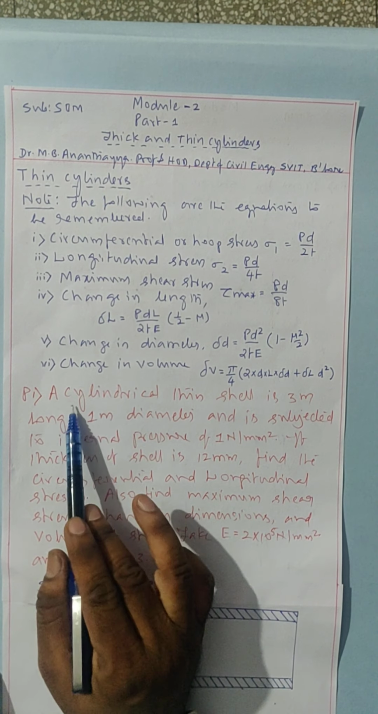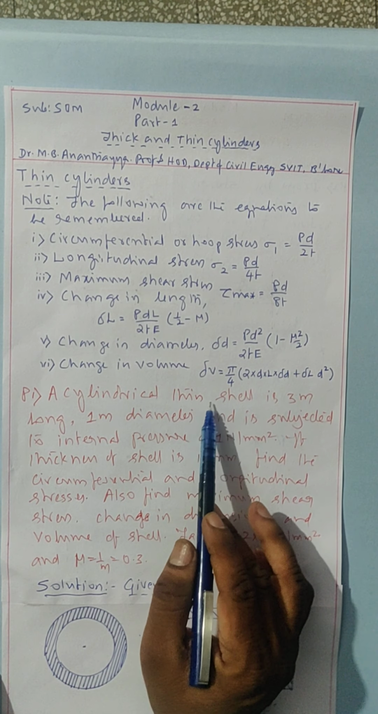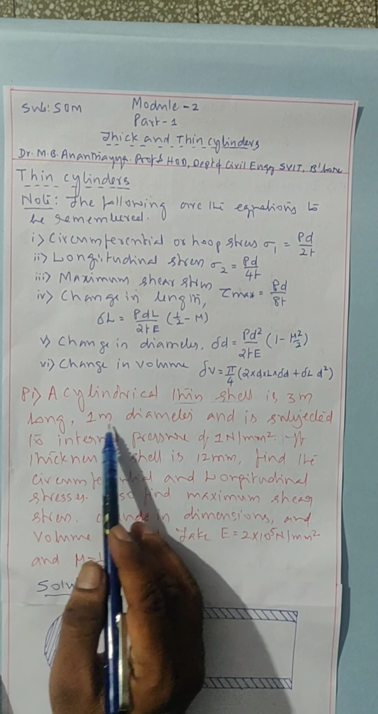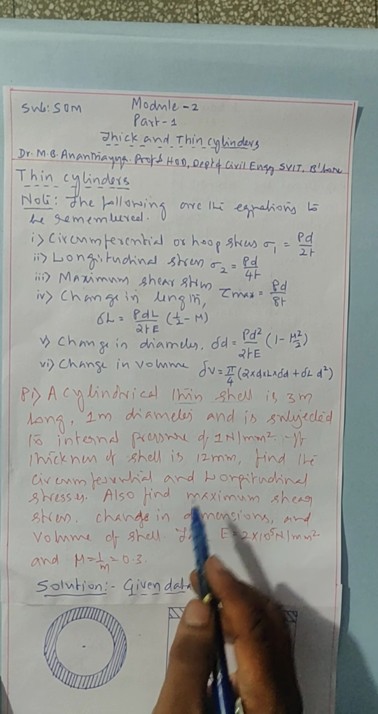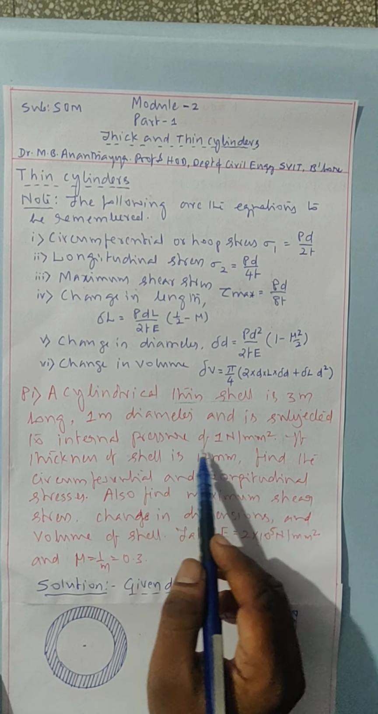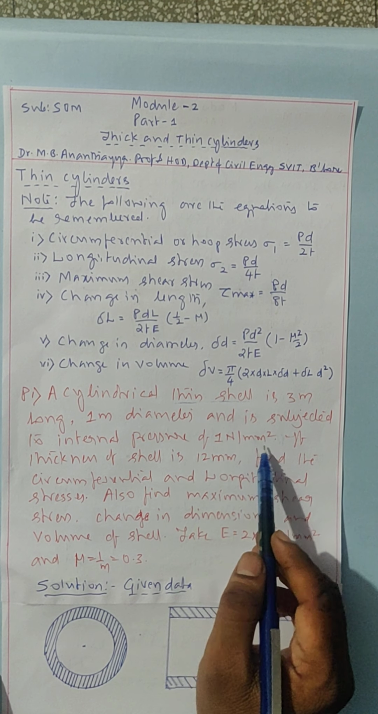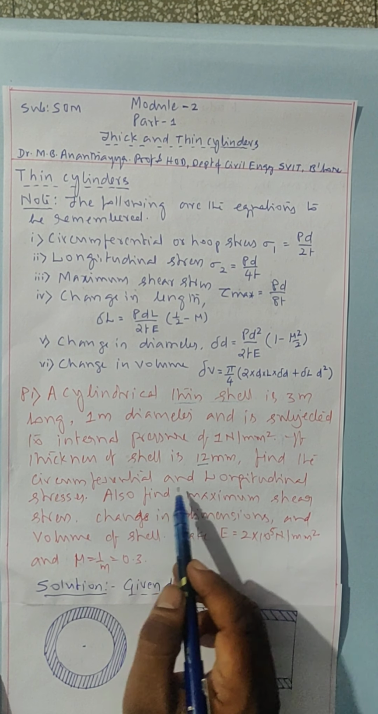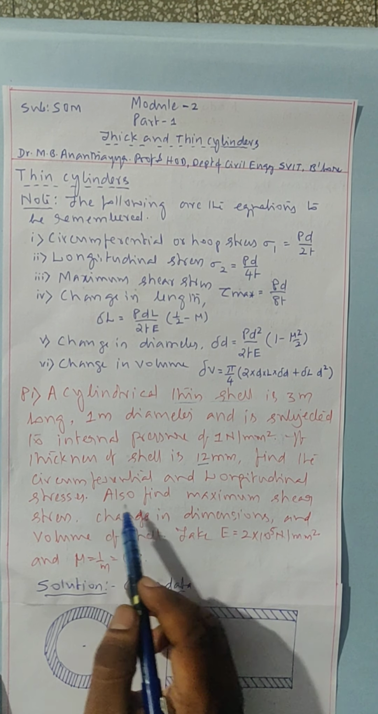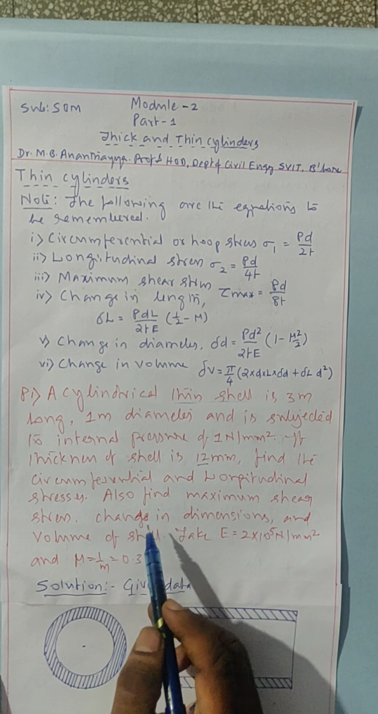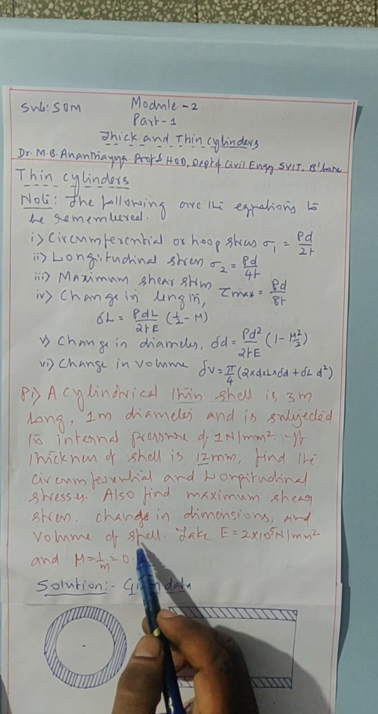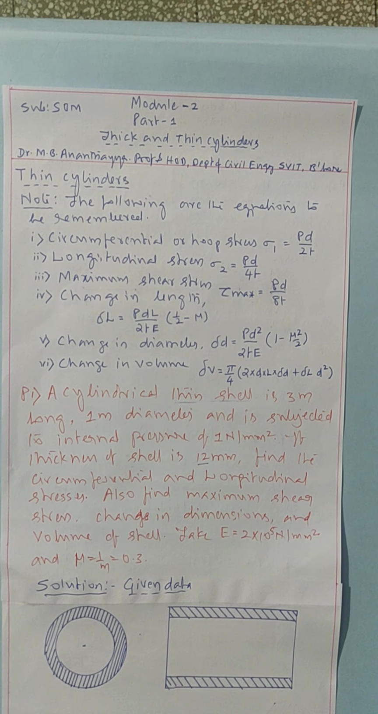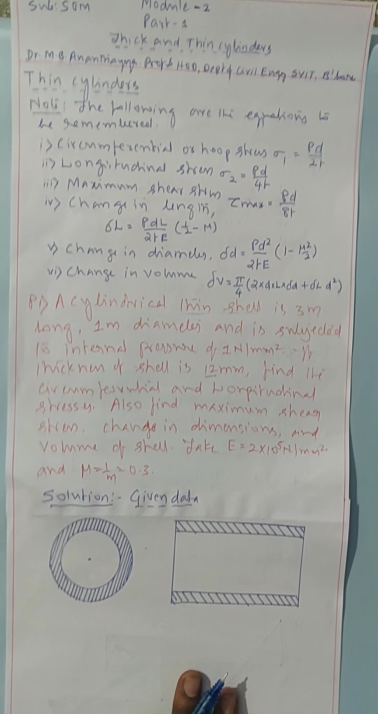First problem: a cylindrical thin shell is 3 meter long, 1 meter diameter, and subjected to internal pressure of 1 Newton per millimeter square. If thickness of the shell is 12 mm, find the circumferential and longitudinal stresses. Also find maximum shear stress, change in dimensions and change in volume of the shell. Take E equal to 2 into 10 to the power 5 Newton per millimeter square and mu equal to 0.3.